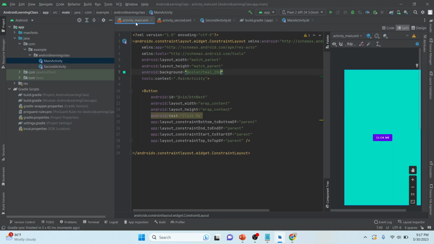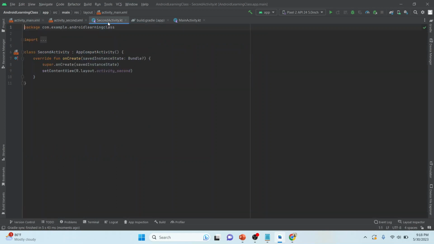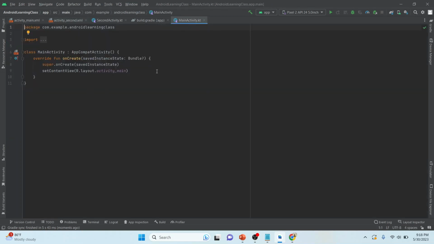So here you can see I have designed my first activity. I have given it a background color and a simple button, and I have given it an ID. So let's design our second activity. Before designing our second activity, I will just navigate to the second activity with the help of our code.